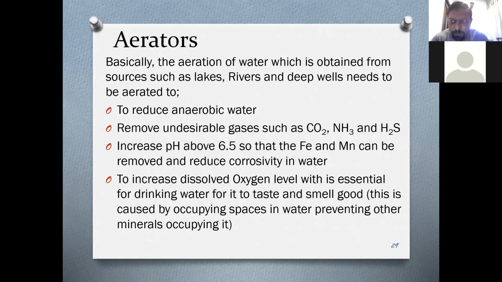This is how we improve the taste and the smell of the water, because the taste and smell depend on the impurities or the minerals which are dissolved in water, right? So if we can occupy these interstitial spaces in water molecules by oxygen, it will reduce the amount of minerals dissolved in water. By doing that, we can improve the taste and smell.